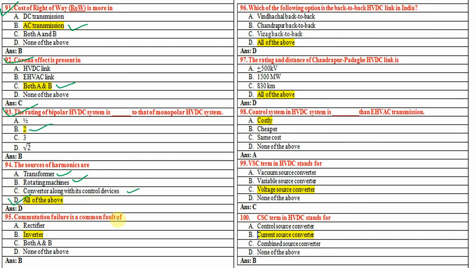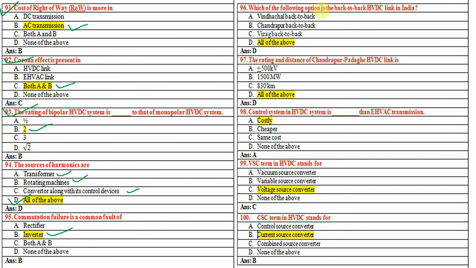Commutation failure is a common fault of inverters. Basically, commutation failure occurs when the thyristors are not fired within the definite time period.